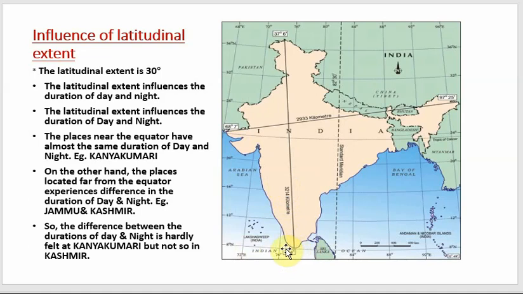Now as Kanyakumari is very close to the equator, we hardly feel any difference in day and night, because at the equator the sun shines vertically. So the moment you go far from the equator towards north, the angle of the sun also changes, and that is why by the time you reach Jammu and Kashmir, which is very far from the equator, the duration of day and night can be felt easily. And this is how the latitudinal extent influences day and night.